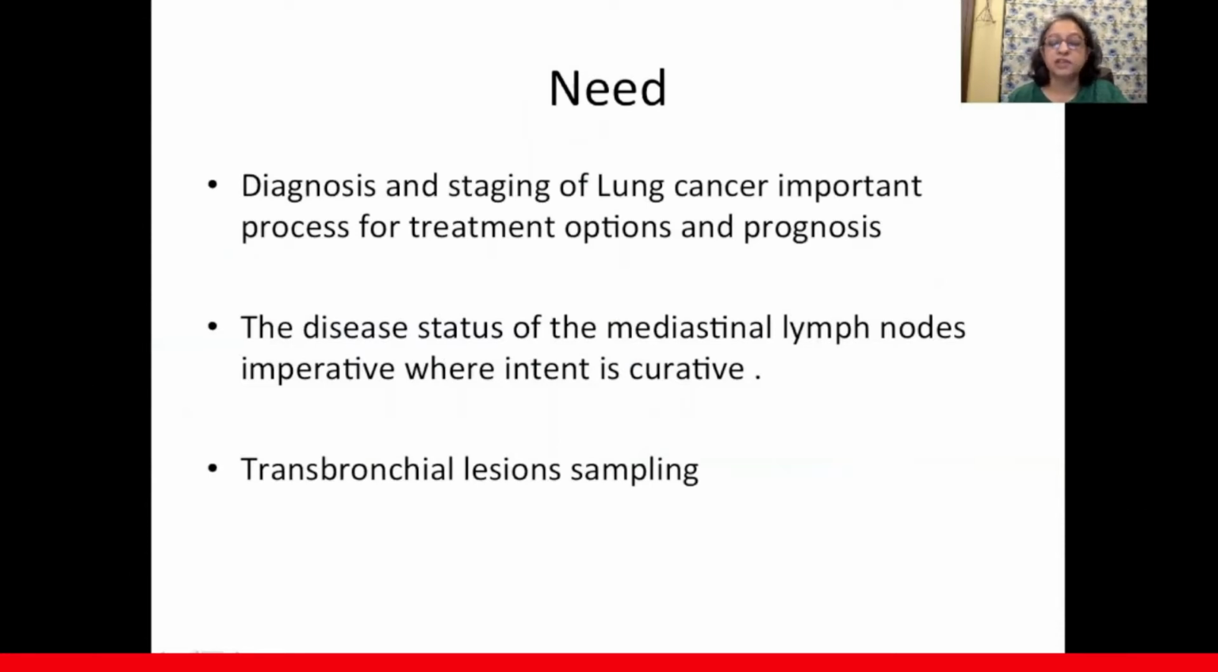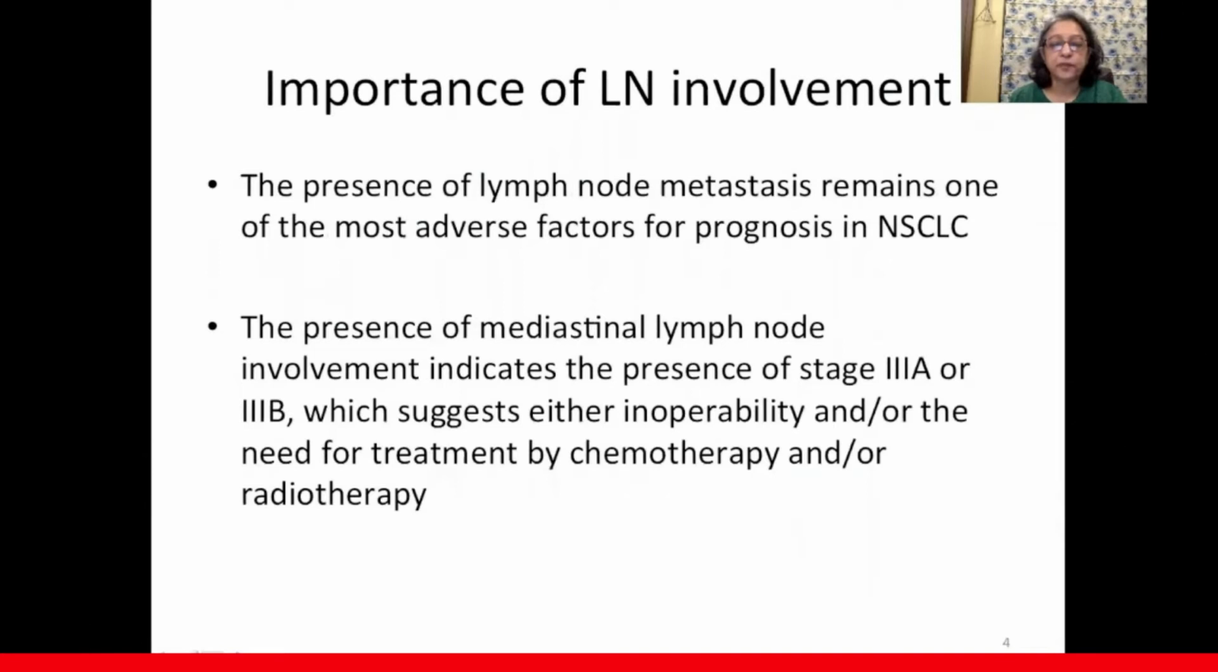The disease status of the mediastinal lymph node is imperative where the intent is curative, and it also helps in transbronchial lesion sampling, where CT-guided or any other transthoracic needle approach may be associated with higher risk of pneumothorax. The importance of lymph node involvement is that lymph node metastases remain one of the most adverse factors for prognosis in non-small cell lung cancer.